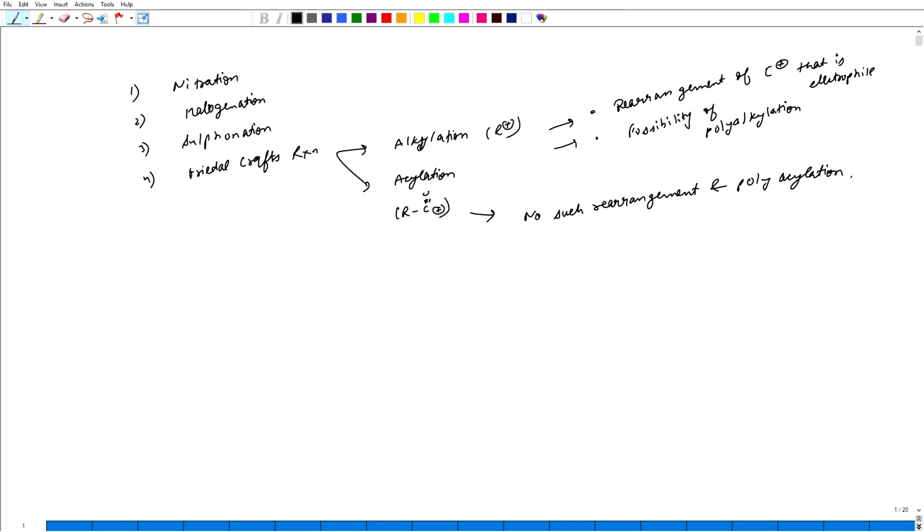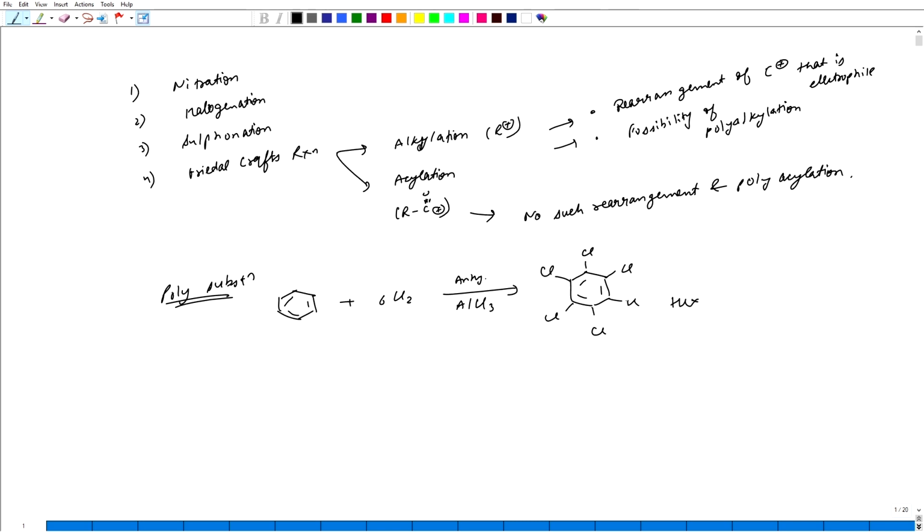Halogenation reaction can also undergo poly substitution. If I discuss the poly substitution, there is a possibility that if I react this benzene with 6Cl2 using anhydrous AlCl3, all of the hydrogens get substituted by chlorine, and this is known as hexachlorobenzene.